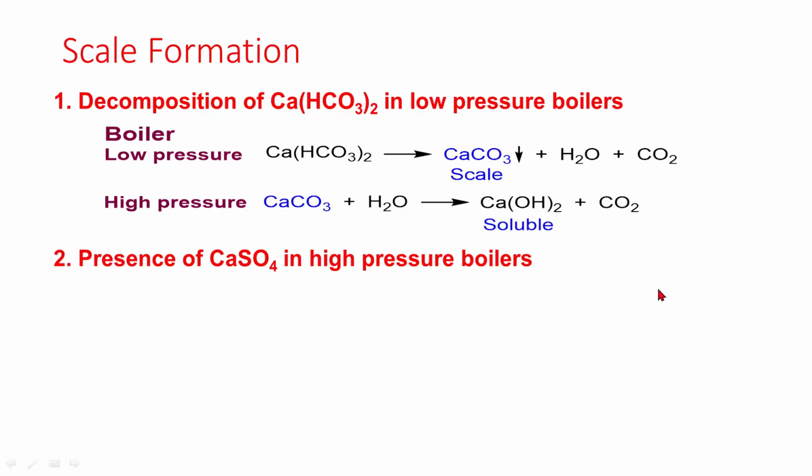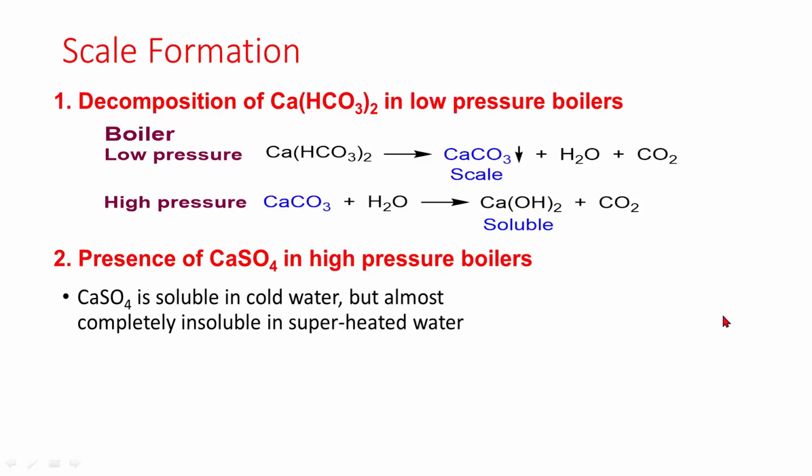Due to calcium sulfate in high pressure boilers, calcium sulfate is soluble in cold water but almost completely insoluble in superheated water.